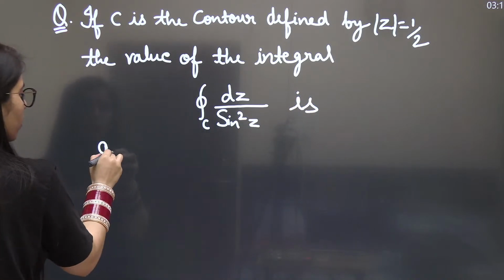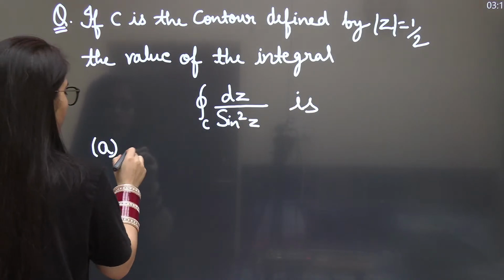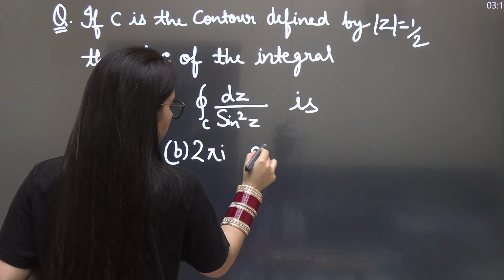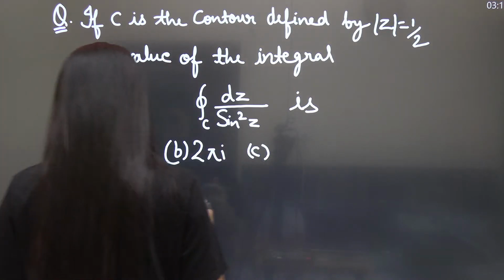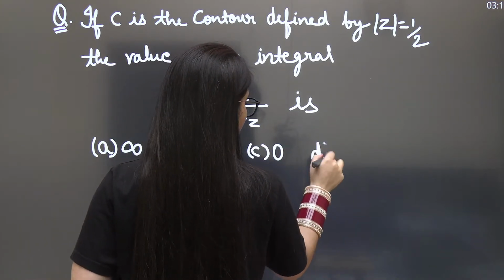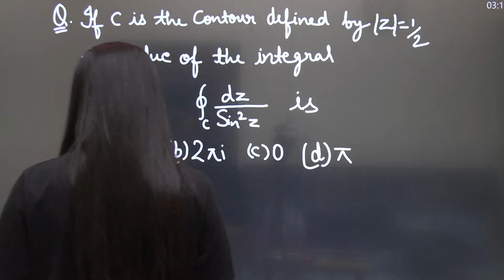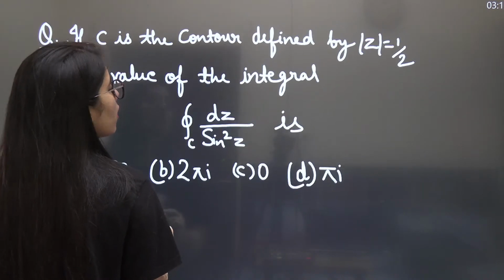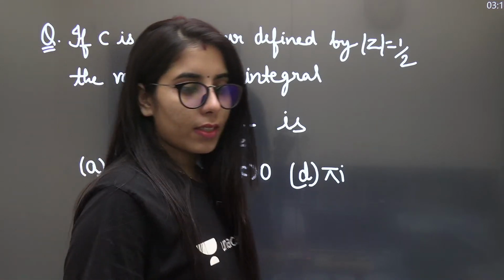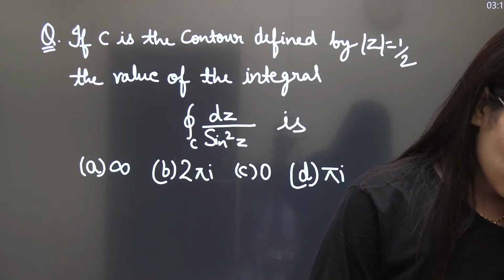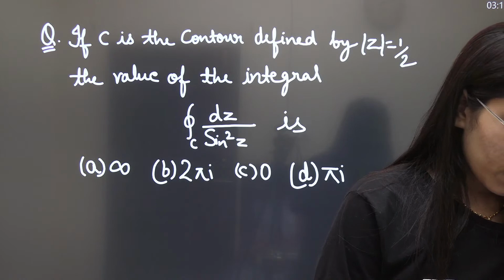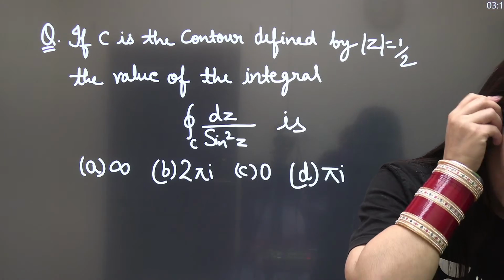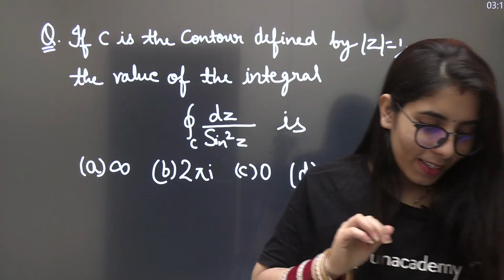Options are infinity, 2 pi iota, 0, and pi. Please tell me what is the right option according to you. This is basically the iota pi. If you do not get it, I will discuss it then, but I want you to try this question first of all. If you get the right answer, that's great, and if you do not get it, then we will talk about it.